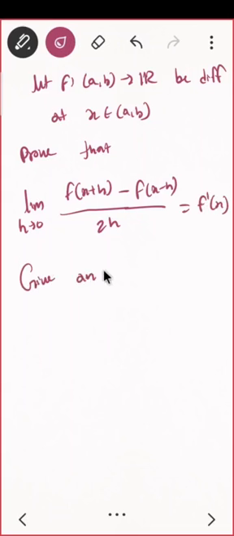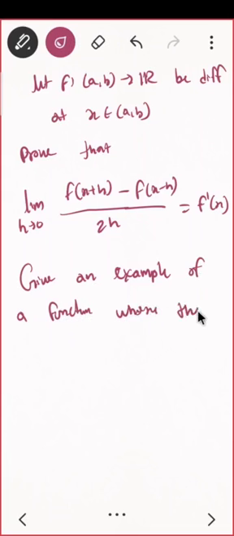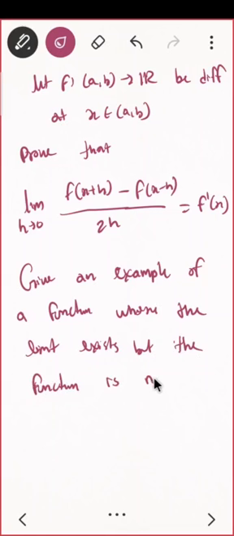Give an example of a function where the limit exists but the function is not differentiable. Not differentiable. So I hope you understand.